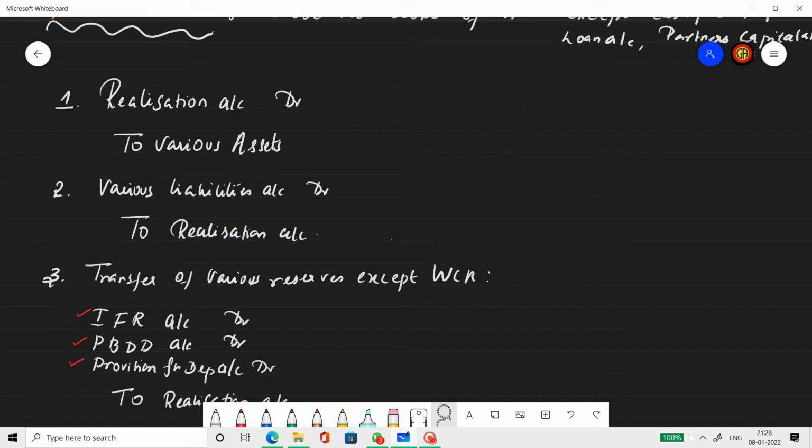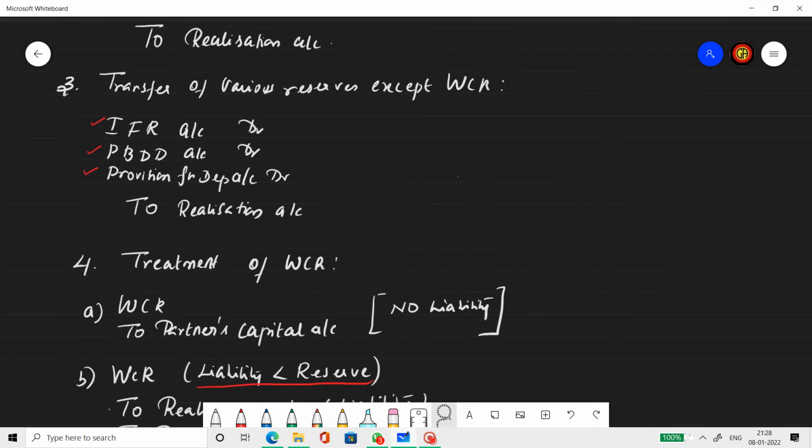Now we know there are certain assets which have a reserve. For example, debtors and fixed assets. Debtors will always have a provision for bad and doubtful debts account, right? Which is the reserve. Likewise, depreciation will be separately transferred to an account called provision for depreciation account, and then investment fluctuation reserve. Now, if there is an asset and there is a reserve, as we are transferring the asset, the concerned reserve will also be transferred to the realization account.